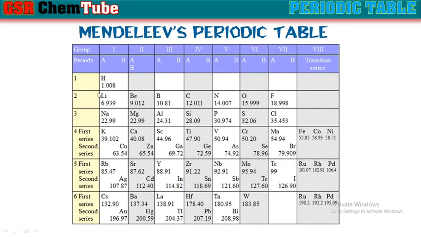He arranged the elements in increasing order of their atomic masses, and he kept the elements which are having same chemical properties in one column. So he called these elements in one column as one group, and the horizontal rows in the periodic table as periods. So he was the first scientist who made a periodic table with all available and known elements at the time.